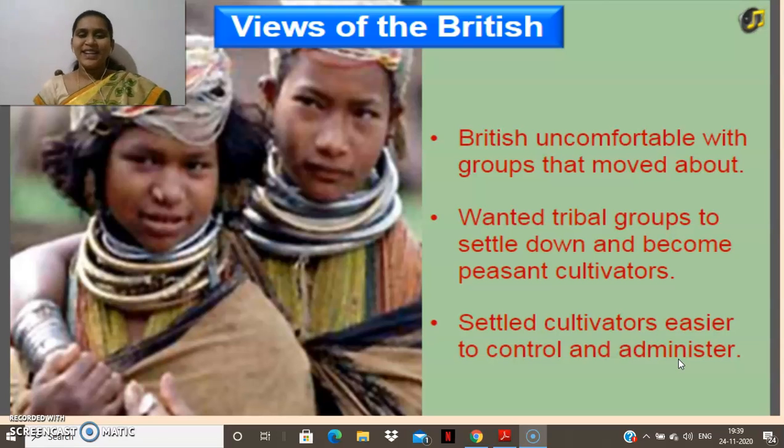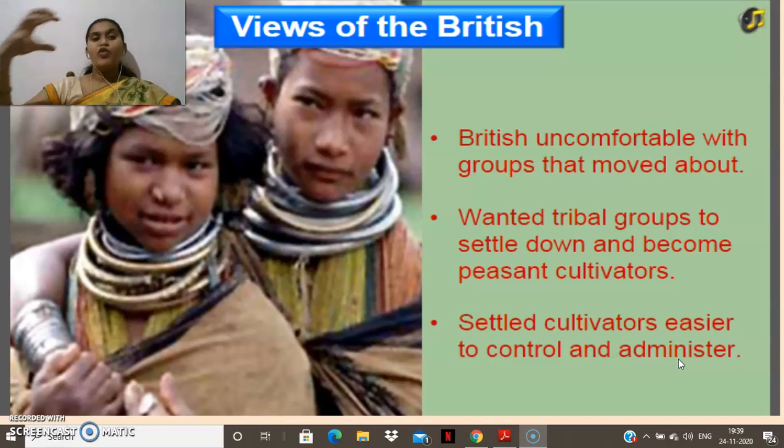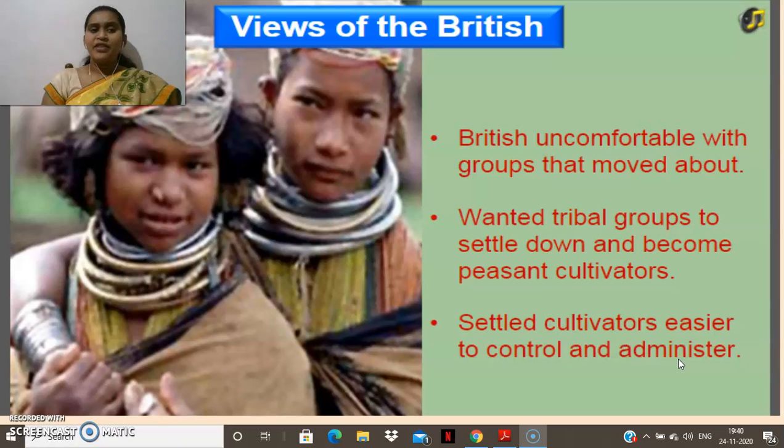Yes or no, children? Of course, if people are settled in one particular place, is it easy to control and administer them? Will the people who move from one place to another be easy to control and administer? Which will be easier? Of course, the people settled in one particular place will be easier to control and administer.